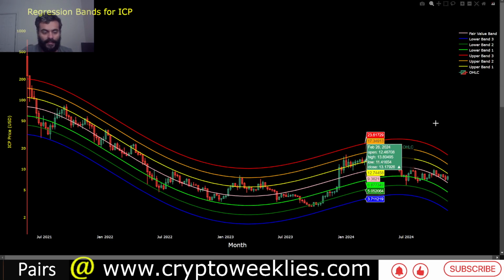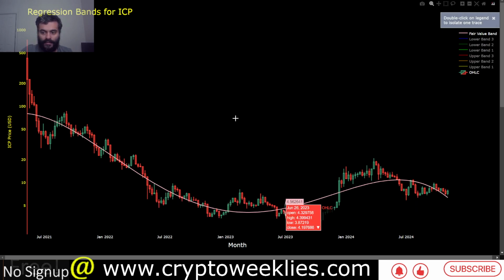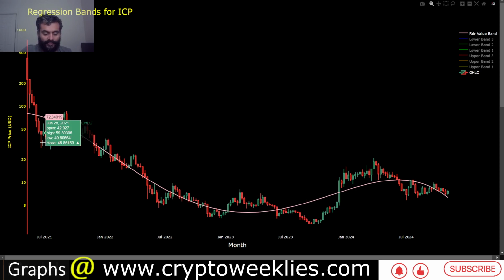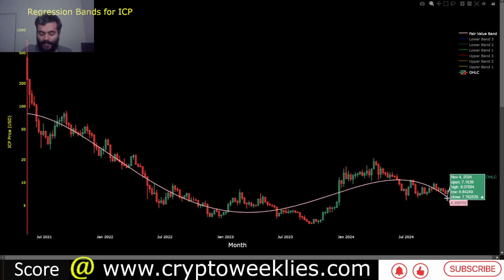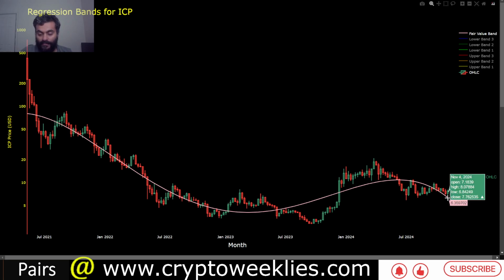In terms of the regression based analysis, this is the polynomial regression based analysis for ICP, where the price of ICP is divided based on this pink line, which attempts to cut the price action in half, considering when the prices are having a bearish bias, that is in a bear market, and a bullish bias, that is in a bull market. Right now, per this analysis, ICP's price action has been in a downtrend ever since about April of 2024, so about 5 to 7 months from the current day.